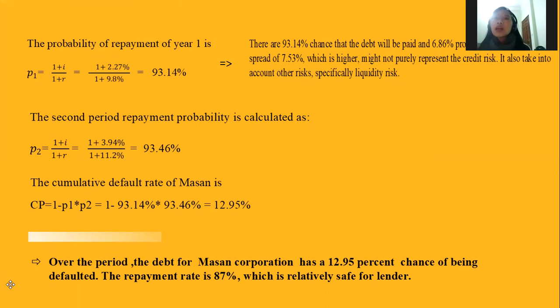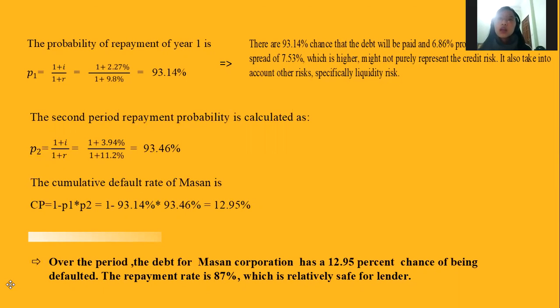That means that we have a 93.14% chance that the debt will be paid and only 6.86% of defaulting. The spread of 7.53%, which is higher, might not purely represent the credit risk